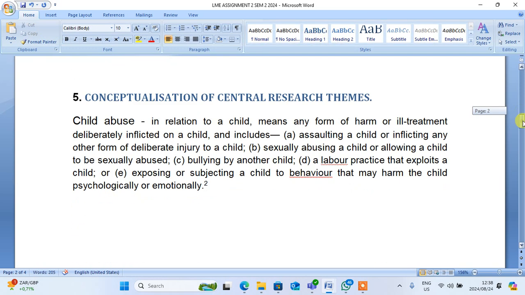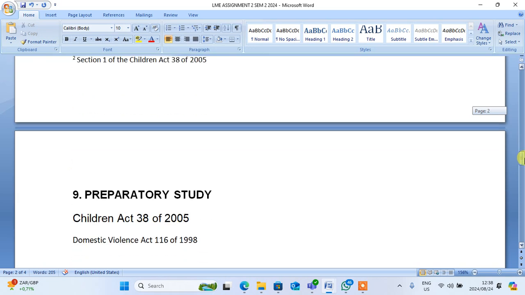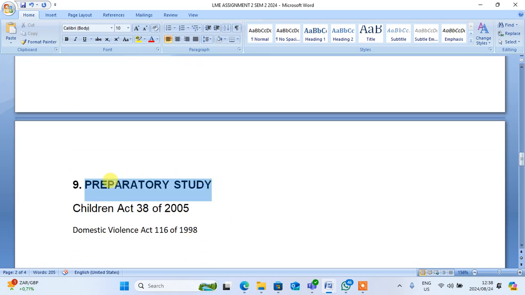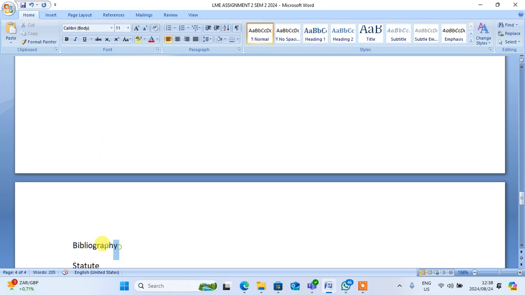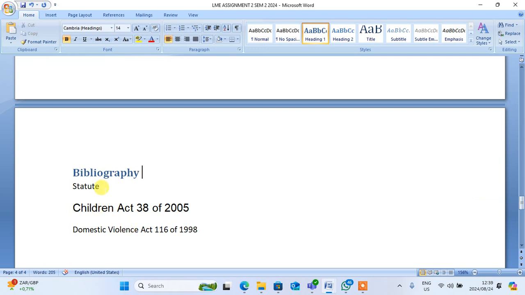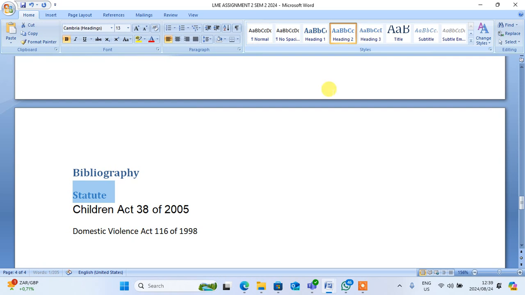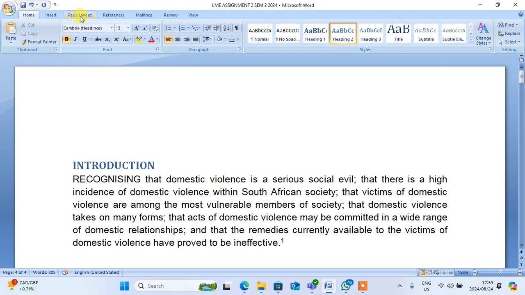We go down, and then we put a preparatory study, heading number 1. We go down, we come to the bibliography, and on the bibliography we say heading number 1. Then because we have put the statute, we'll come to the statute, and then we say heading number 2, right? Then after that we come and say page layout.